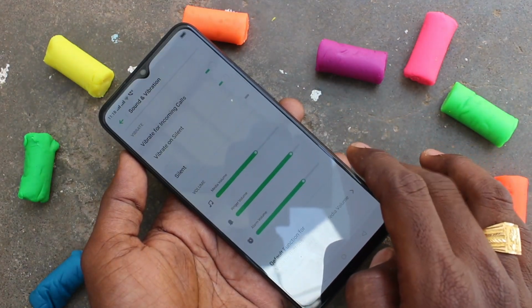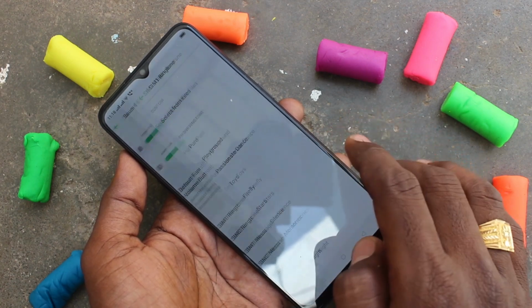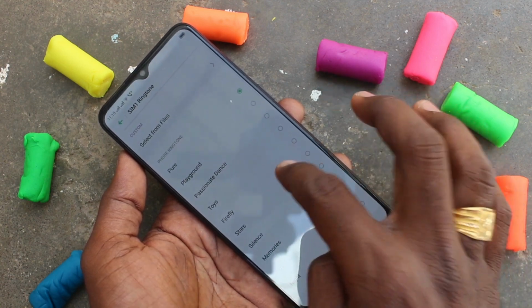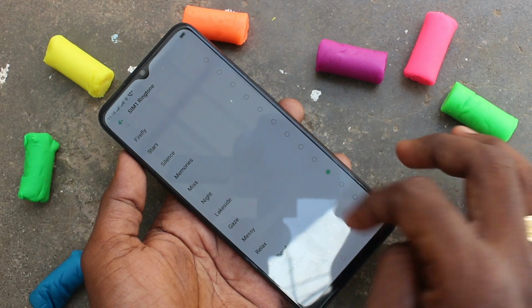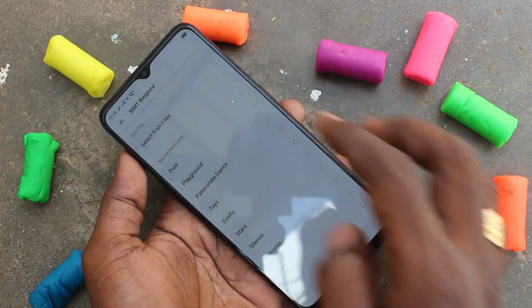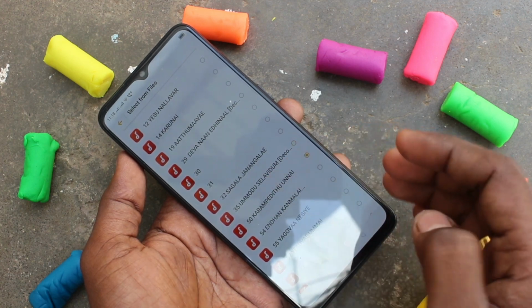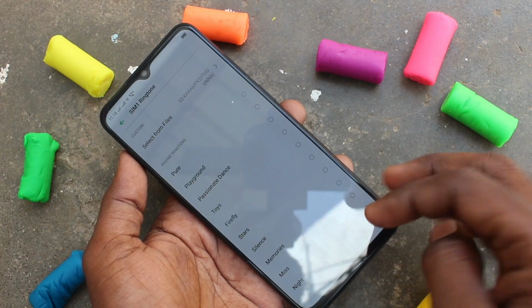Now click on sound and vibration. Click on SIM1 ringtone. These are all the system ringtones. Just pick up any one, and this is selecting ringtone from your local files. If you have any music file in your local folder or memory card, you can choose that.